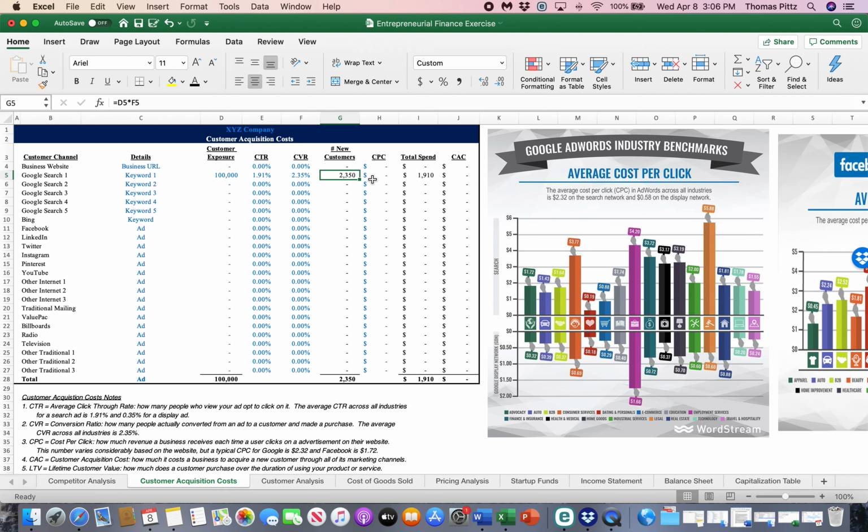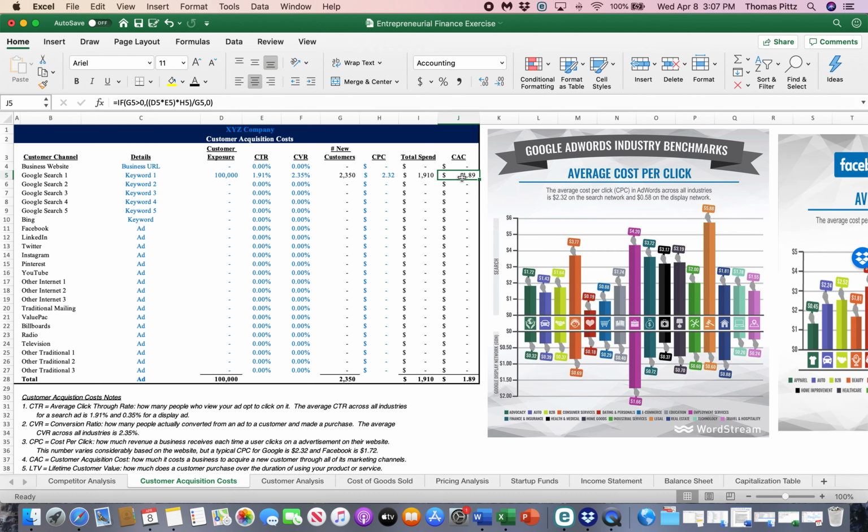All right, and now how much do we spend on that? Okay, so then here's where we need to add our cost per click. And if we're adding our cost per click, we have it at $2.32 on average for Google. And here's the number we're really after, $1.89.